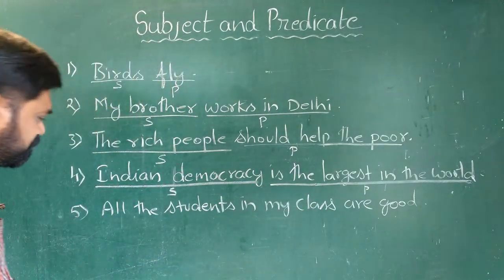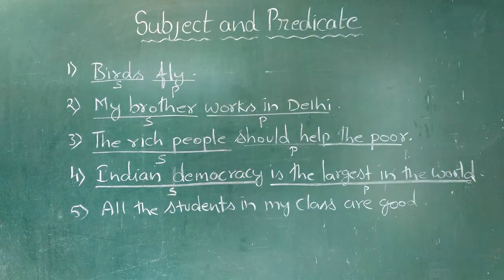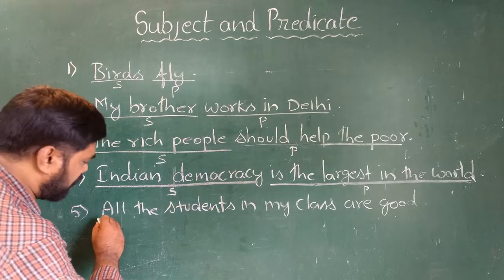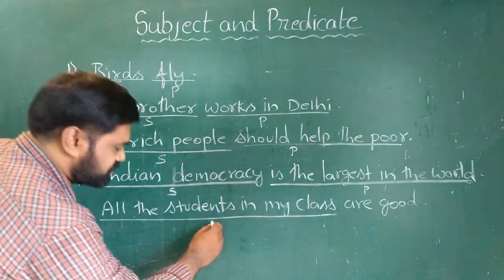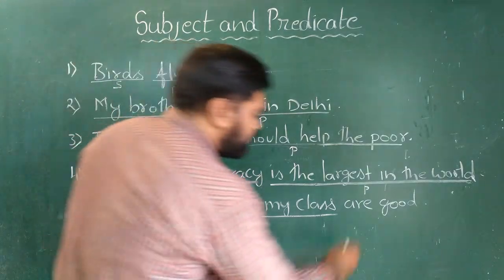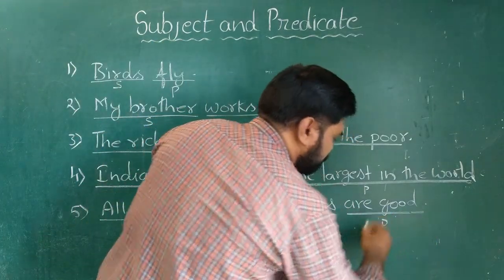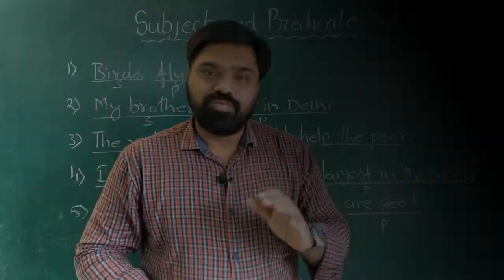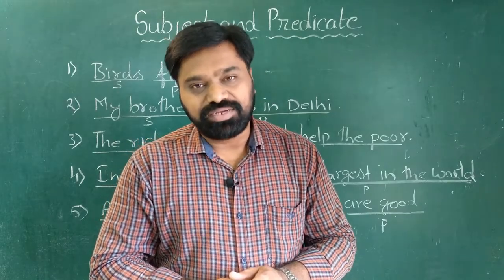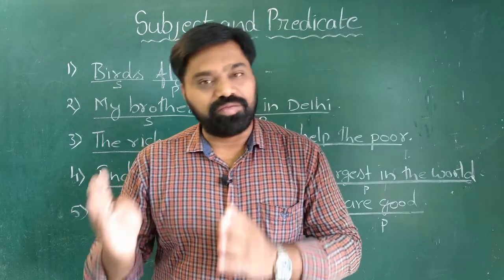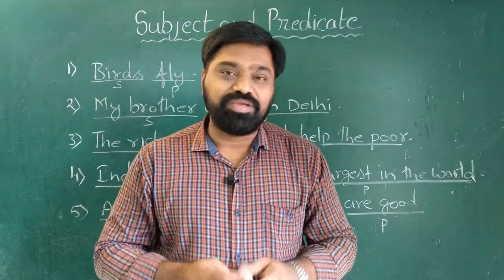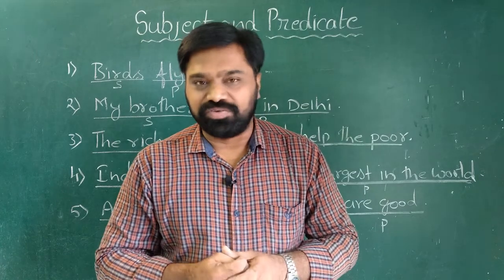Then final example, all the students in my class are good. So what I'm talking about? I'm talking about all the students in my class, which is the subject here, and are good is predicate. So what we learn from these examples is that in a given sentence, when we identify a subject and a predicate, a subject can be one word or more than one words.